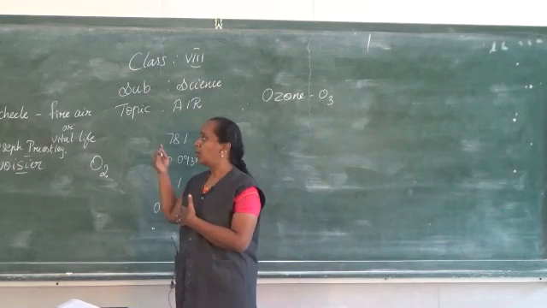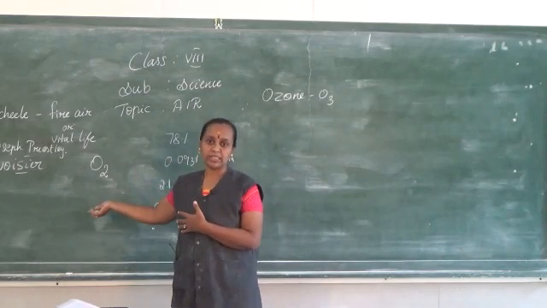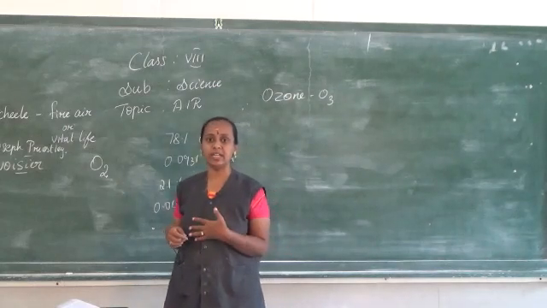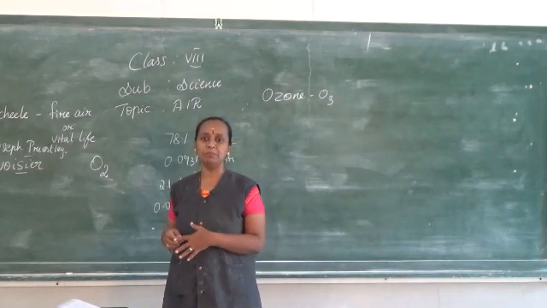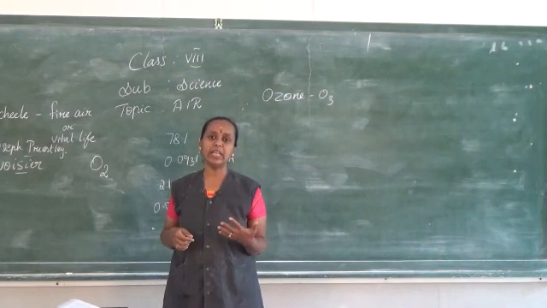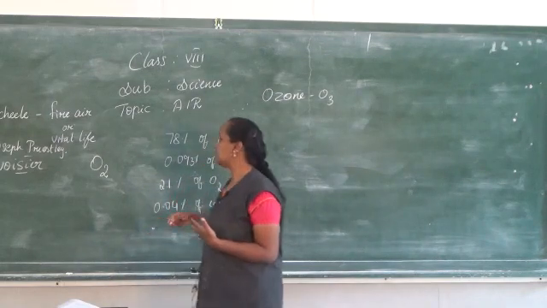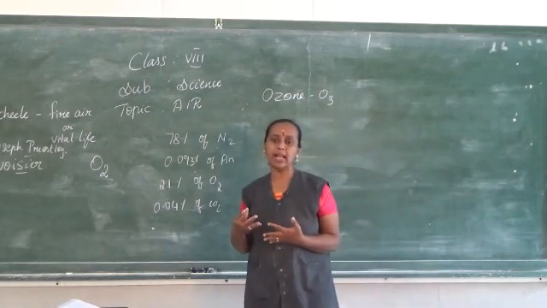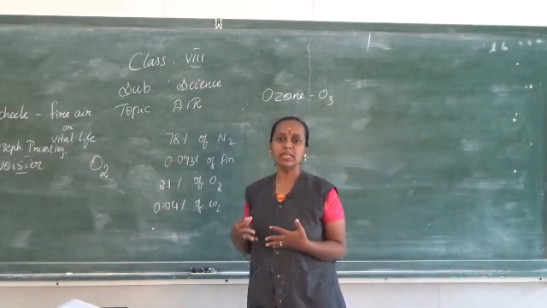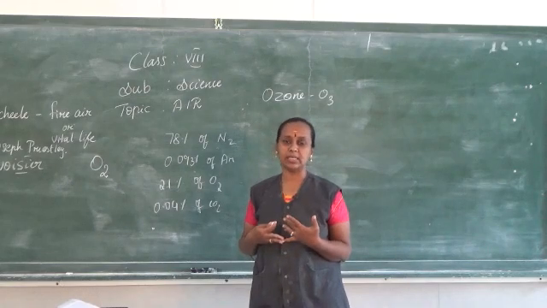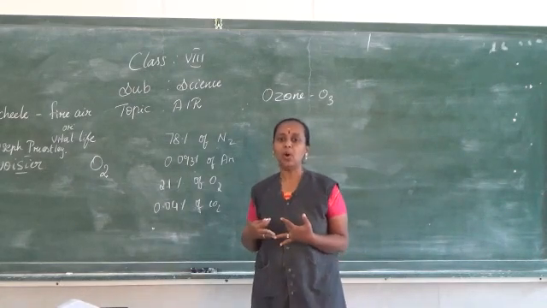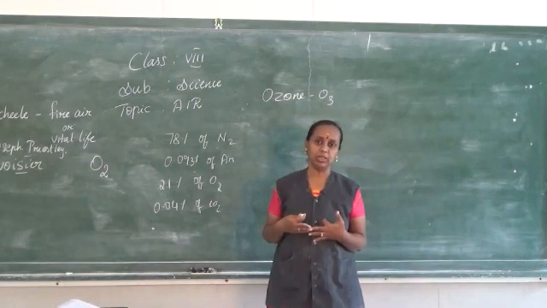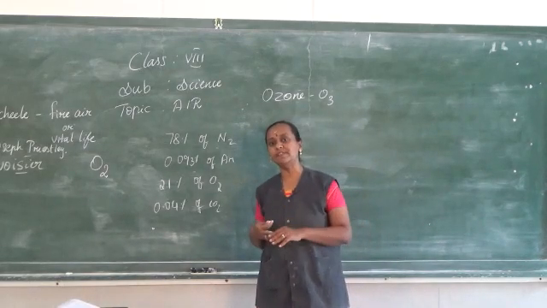We studied who discovered oxygen and why the name was given. I would also like to say that it is called a fire gas because it supports combustion. Next we studied the occurrence. As I said, it occurs in land, air and water in various forms. In the land it is present as a metal oxide. In the water also oxygen is present. In the air it is present as diatomic molecules. It can be in the combined state or in the free state.